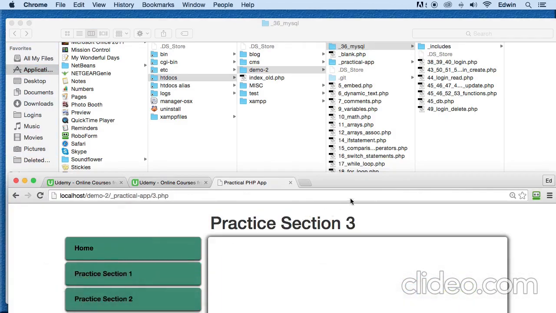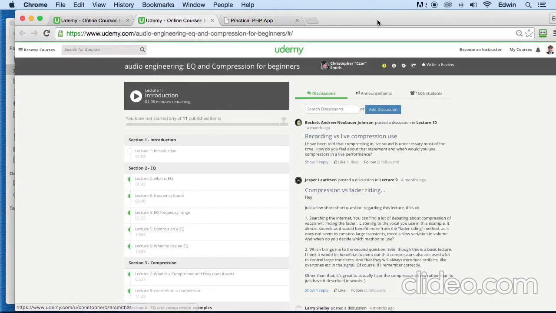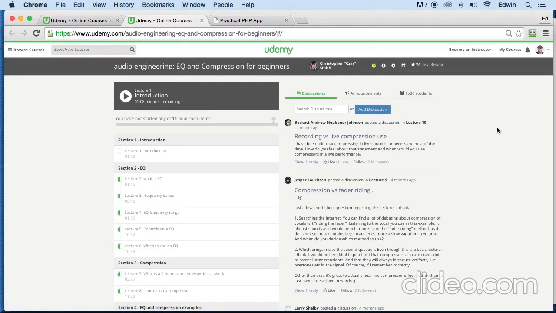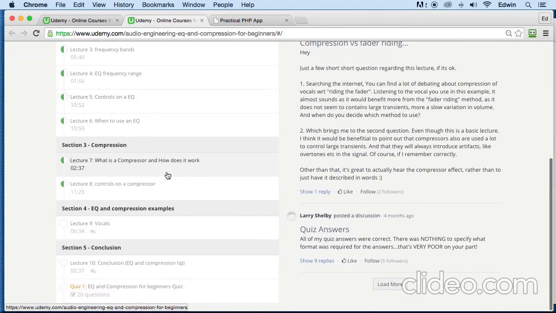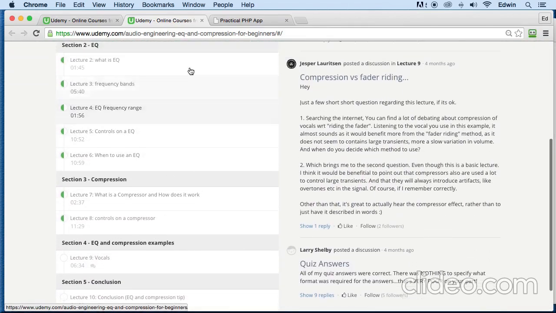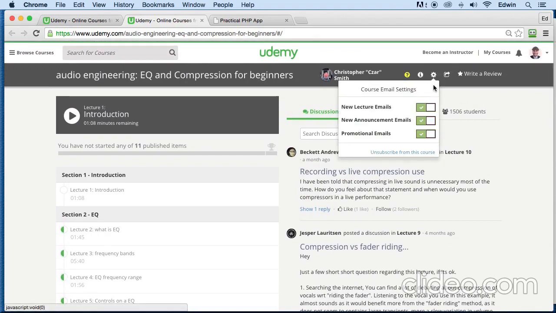All right. So let's go to our course. Actually, I think I'm in somebody else's course, just to show you how to do this. So in this screen here, which is going to be very similar to your screen when you go to my course, click on this gear button right here and make sure that you subscribe to the new lecture emails, since I make new lectures about this course all the time.